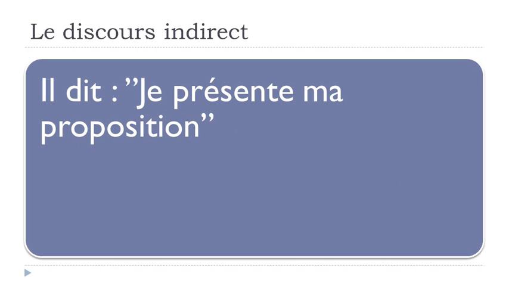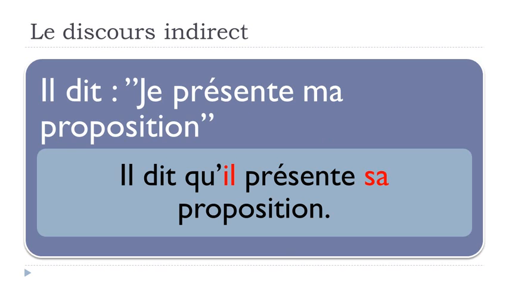Okay, je présente ma proposition. So in that sentence, we know, because we've been seeing that in the previous examples, that je will have to change. And then, in that case, we assume that this ma, the possessive adjective, will have to change also. And let's have a look.